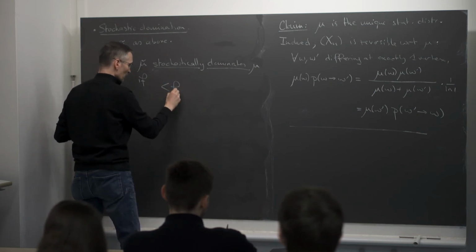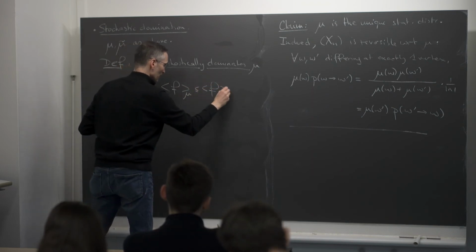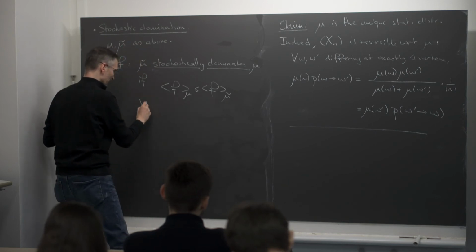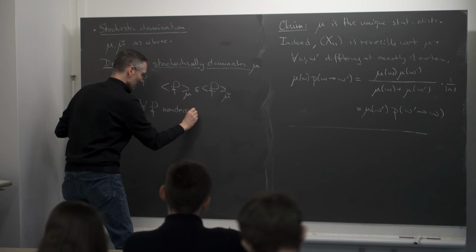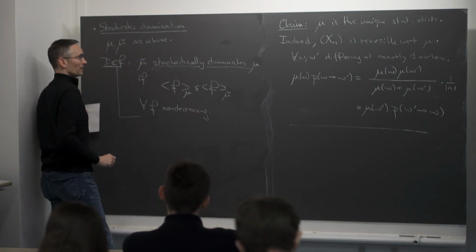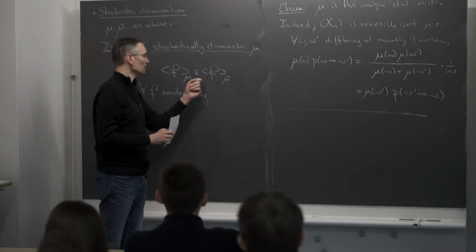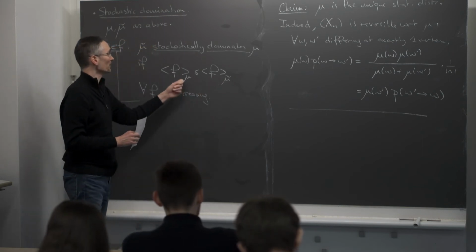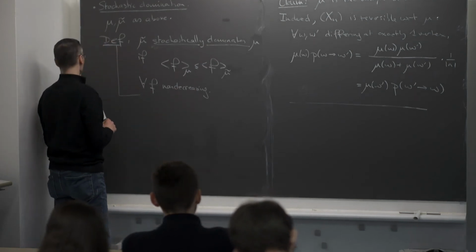We want the expected value of f under mu to be smaller than the expected value of f under mu tilde for all non-decreasing functions f. So for a non-decreasing function, I have higher expectation under mu tilde than under mu, and then we say that mu tilde dominates mu stochastically.